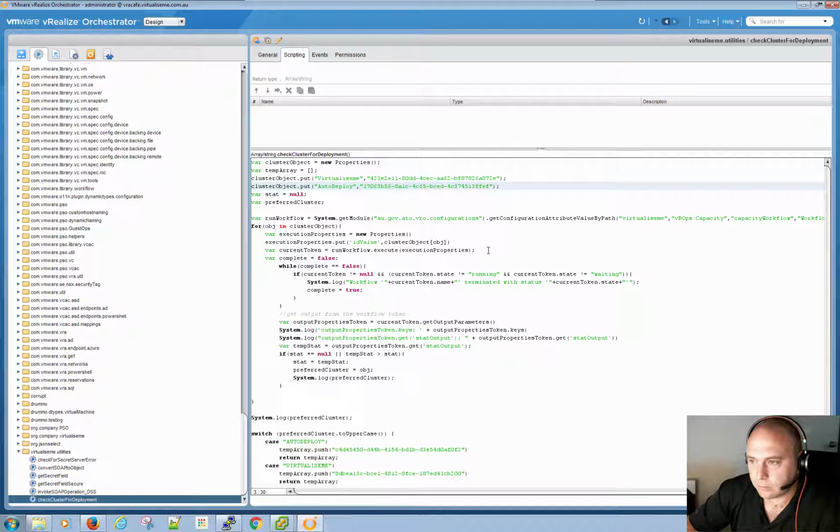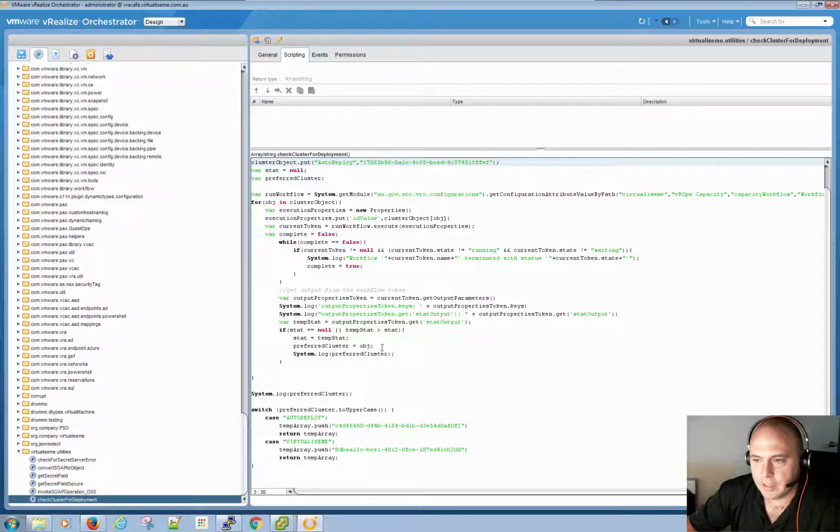Then I want to get my configuration attribute. I'm using configuration attributes to grab the workflow that I want to run, which makes it a bit easier than trying to find it. I execute that workflow for each of these, and then whatever it spits out at the end, it basically goes if there's a higher percentage, because I'm choosing only one stat, and that's the capacity remaining. You can do it on many stats, but it's whatever better suits your environment.